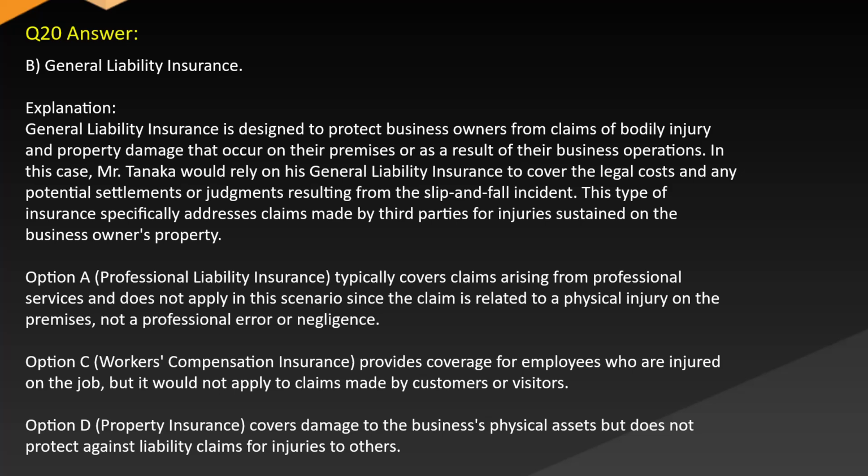Option A, professional liability insurance, typically covers claims arising from professional services and does not apply in this scenario since the claim is related to a physical injury on the premises, not a professional error or negligence. Option C, workers' compensation insurance, provides coverage for employees who are injured on the job, but it would not apply to claims made by customers or visitors. Option D, property insurance, covers damage to the business's physical assets but does not protect against liability claims for injuries to others.